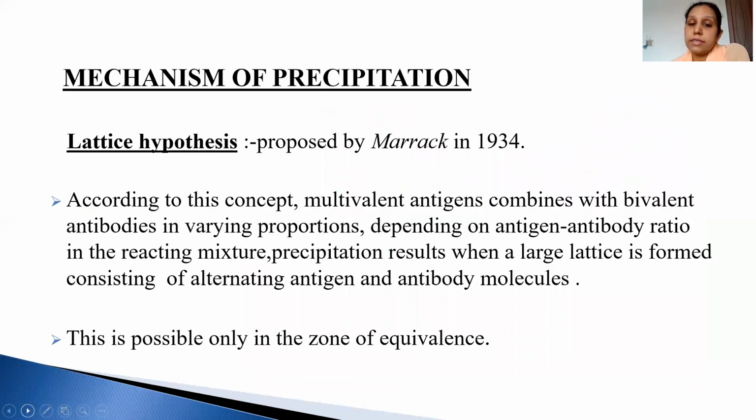So who discovered the lattice hypothesis? It was discovered by Marrack in 1934. He said that the maximum antigen antibody reaction, and the lattice formation of reaction molecules, will be seen in the zone of equivalence.